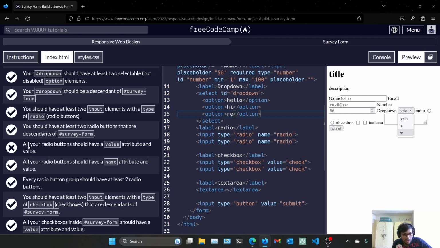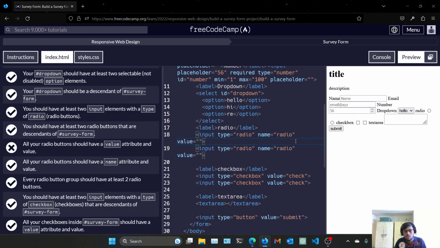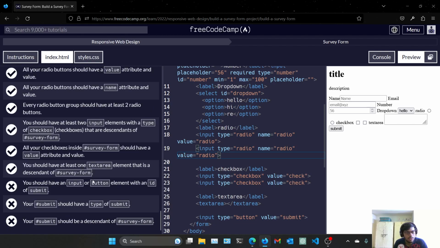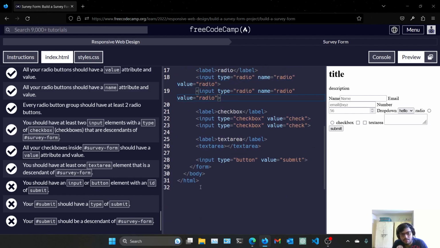Now all radio buttons should have value attribute and value. Okay, we have to give value. Let's give this the value of radio and give this value of radio. Let's check it now. Yes, we have passed that test. You should have an input or button element with the ID of submit.